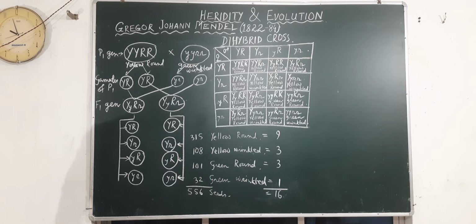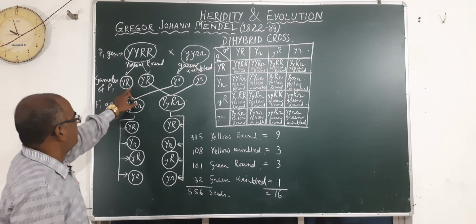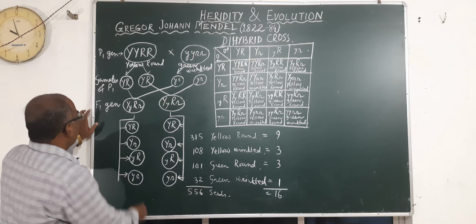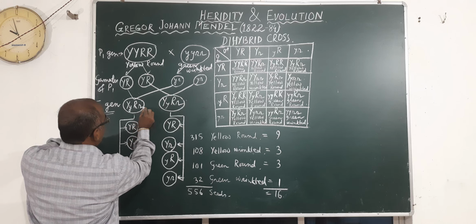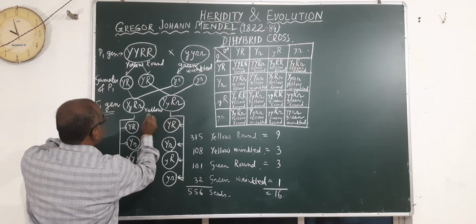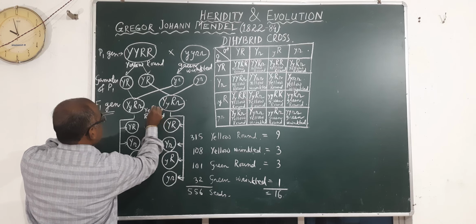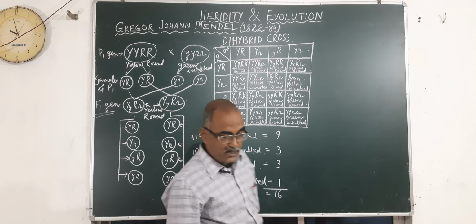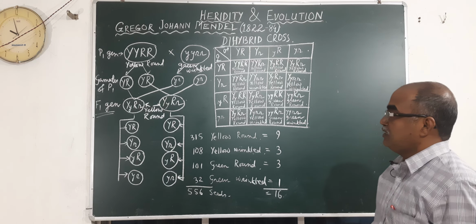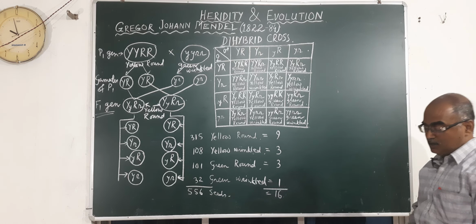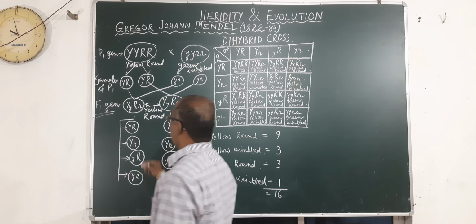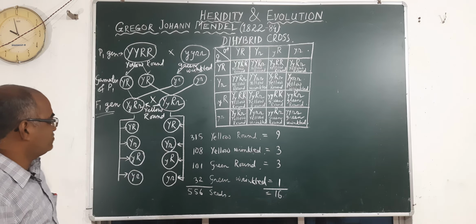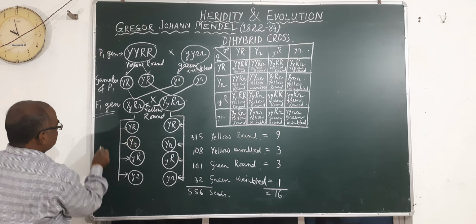Next, the gametes of F1 are capital Y capital R, capital Y capital R, and small y small r, small y small r. Then in the F1 generation, he has got all yellow and round. These are actually hybrids, meaning green and wrinkled are totally abolished. There was no green and no wrinkled seed in the first filial generation, the F1 generation. Then he crossed these two yellow round seeds, and what was his finding? Yellow round seeds, these are the gametes of